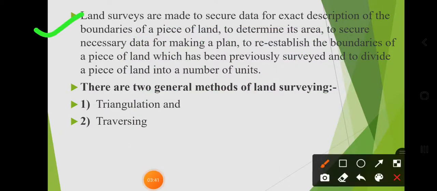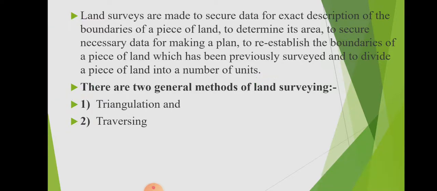Now land surveys are made to secure data for exact description of the boundaries of a piece of land, to determine its area, to secure necessary data for making a plan, to re-establish the boundaries of a piece of land which has been previously surveyed, and to divide a piece of land into a number of units. There are two general methods of land surveying. First is the triangulation method and second is the traversing method.